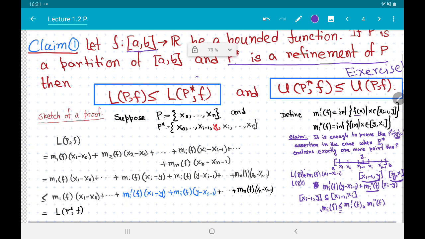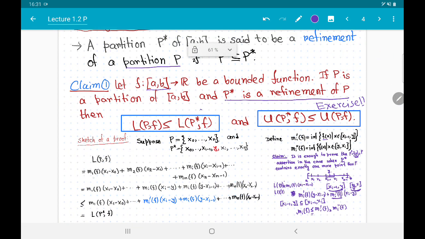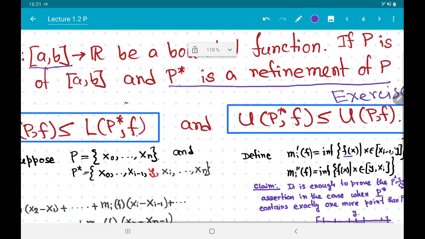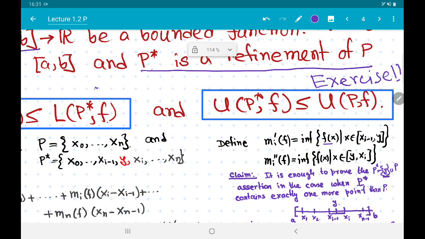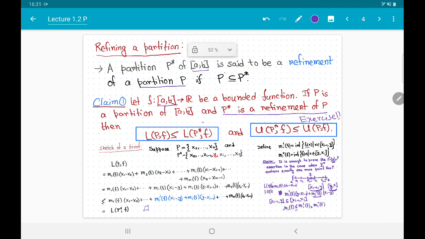Now if you do some simple algebra with the expansion of LPF, you will get this inequality. The assertion corresponding to UP star F and UPF is proved analogously, and as I said, it is left as an exercise.